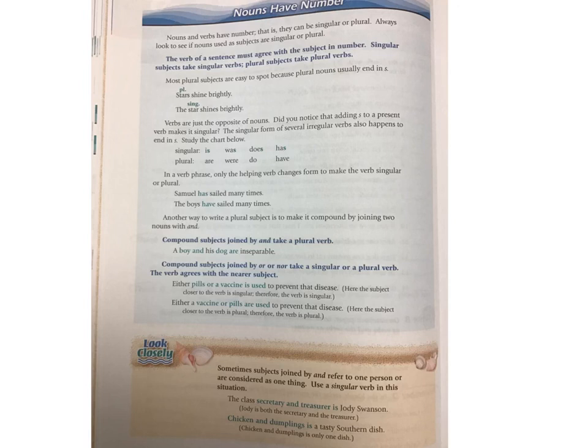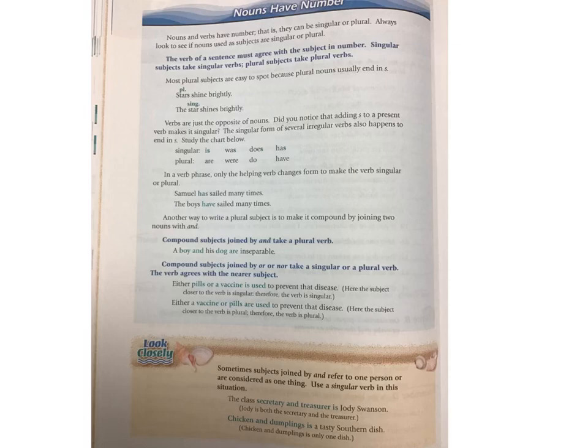That would be your answer. Similar to this right here, chicken and dumplings. Now we know that's one dish, okay? Those are yummy. Chicken and dumplings is a southern dish. Now the reason why we use is, even though chicken and dumplings is joined by and, is because it's only one dish. And so therefore it's singular. So we have to take a singular verb, is.